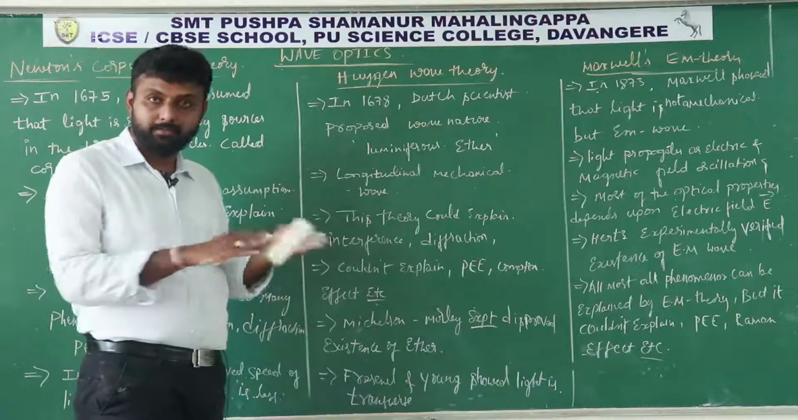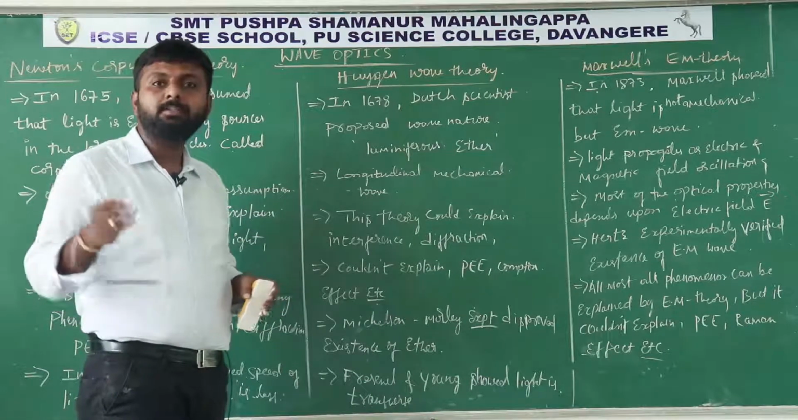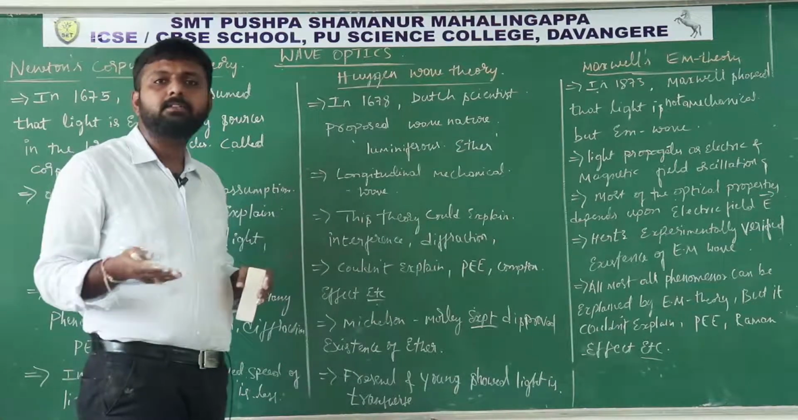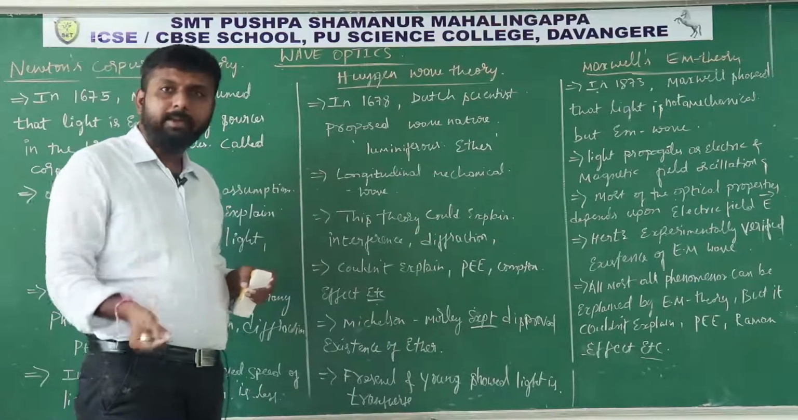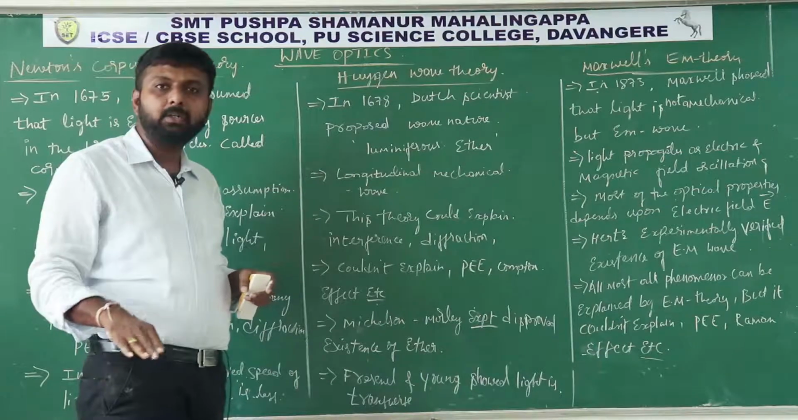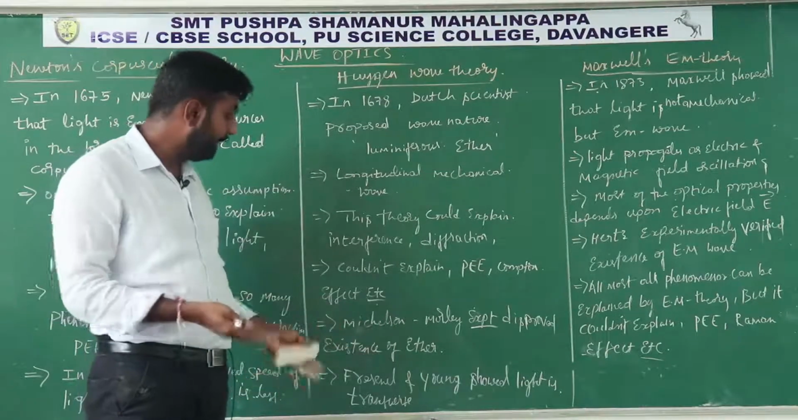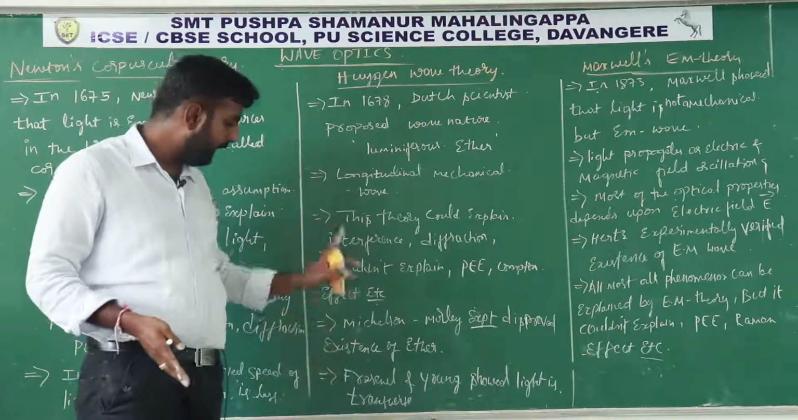You know the difference between longitudinal wave and transverse wave. Longitudinal wave means the particles in the medium vibrate in the direction of propagation of the wave. Transverse means the particles in the medium vibrate perpendicular to the propagation of the wave. So what Fresnel said is that light is not a longitudinal wave, light is a transverse wave.